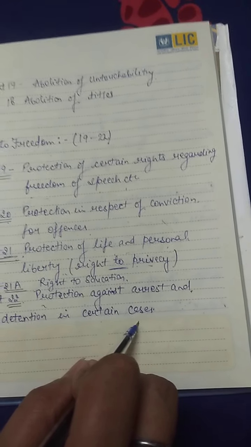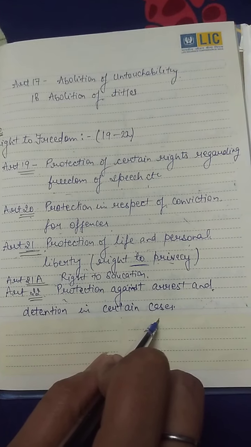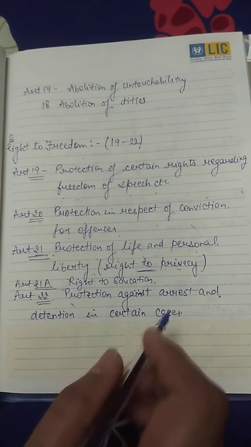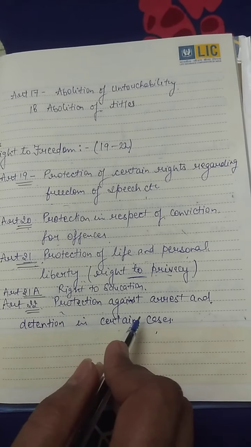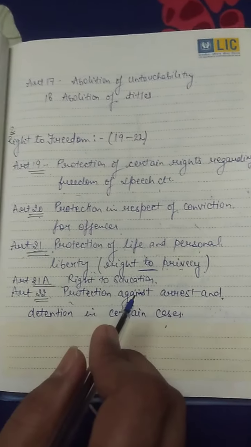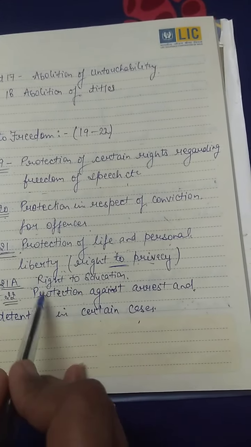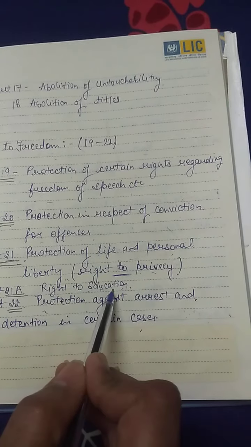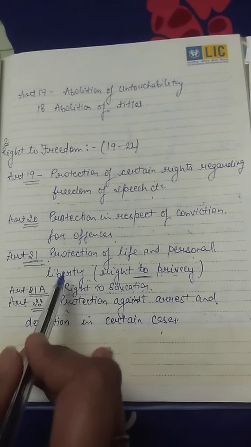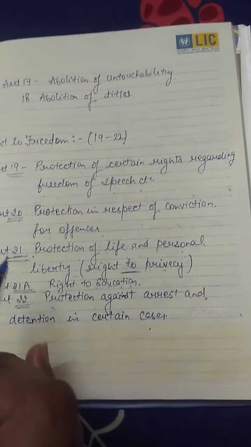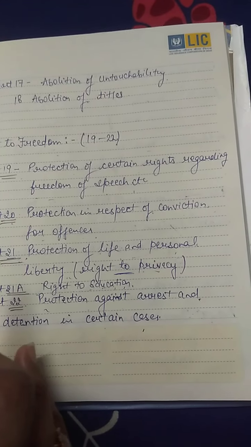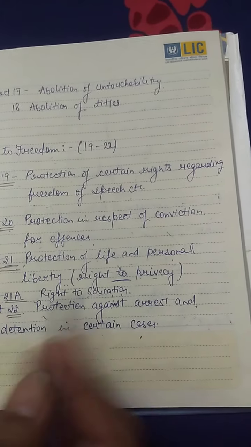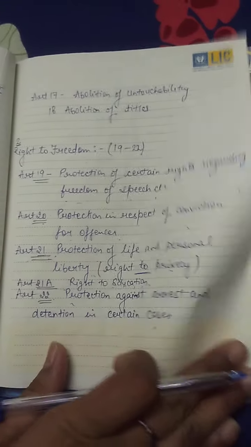It means it also protects the person accused or punished of an offense. Article 21A provides free and compulsory education to children of 6 to 14 years. The right to education provides education to children of 6 to 14 years. That is the free and compulsory education, as we all are aware of the RTE Act.